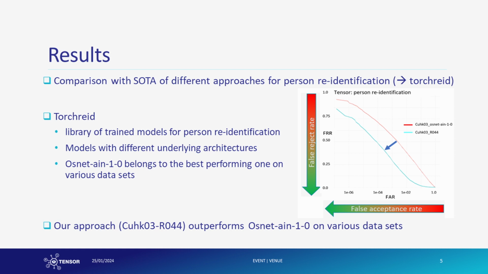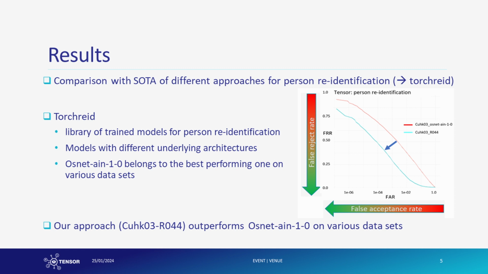Let's now turn our attention to the outcomes. How does our approach compare with the state of the art? To give an answer to this question, we benchmarked our approach with different ones from the so-called Torch Re-ID library, which comprises a set of various methods for person re-identification that differ in terms of the underlying models. We could show that our approach outperforms all others on various datasets.